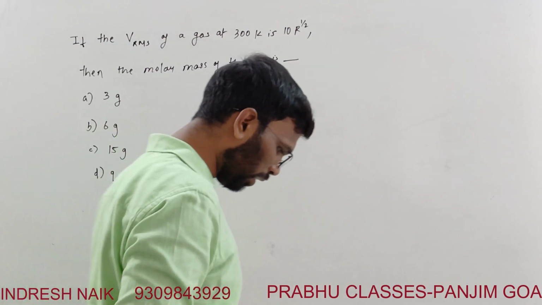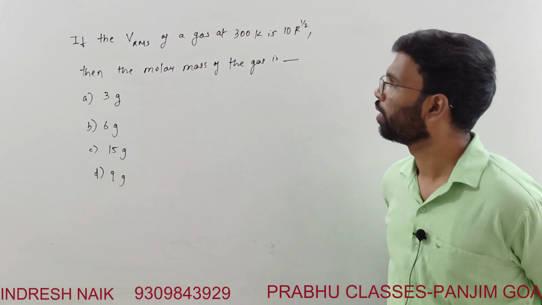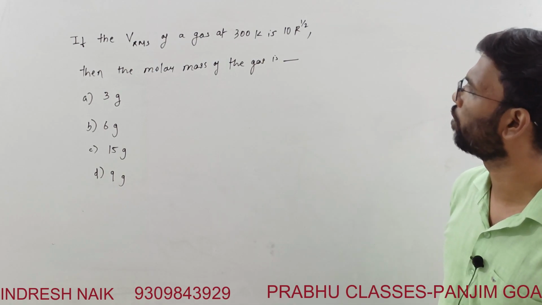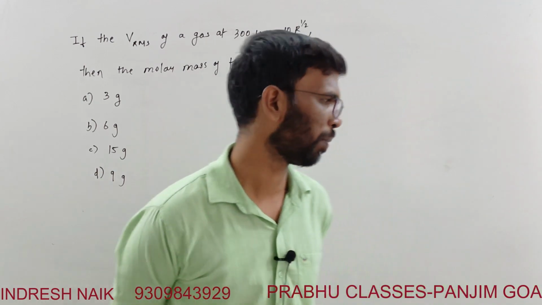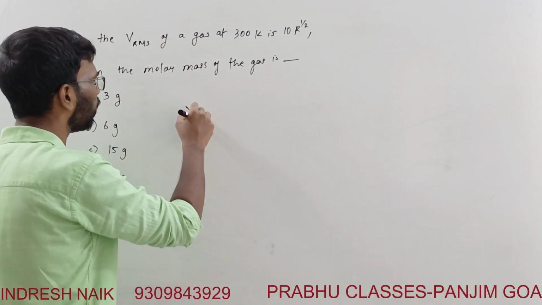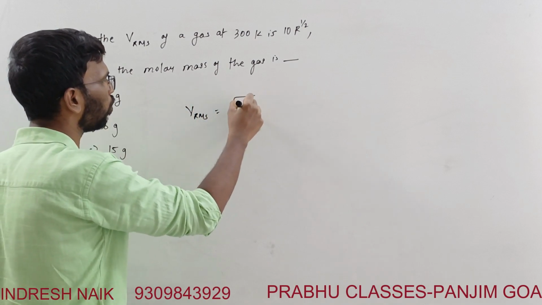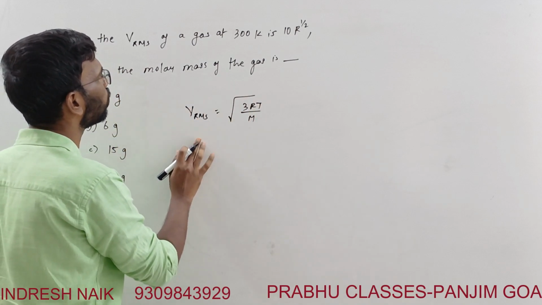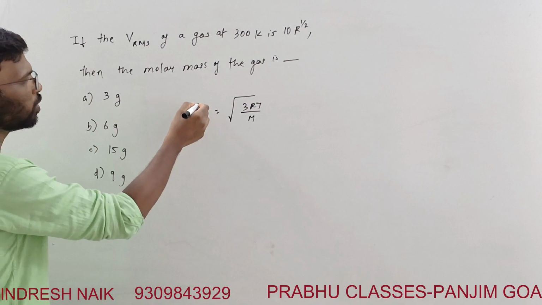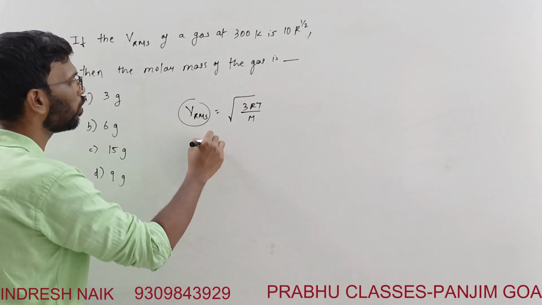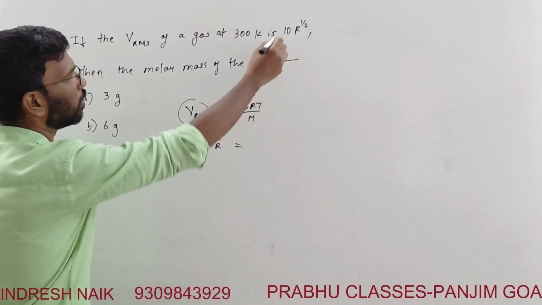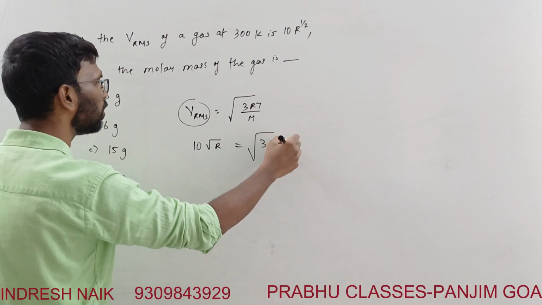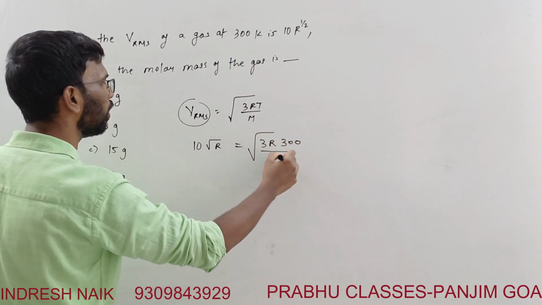This is also a very easy question. You can also give it a try. If Vrms of the gas at 300 Kelvin is 10 R raised to half, then what is the molar mass of the gas? It is just a formula, right? Vrms is equal to square root of 3RT by M. Here Vrms at 300 Kelvin is 10 into square root of R, since R to the half means square root of R. So this is square root of 3R, temperature is 300, and M is the molar mass.